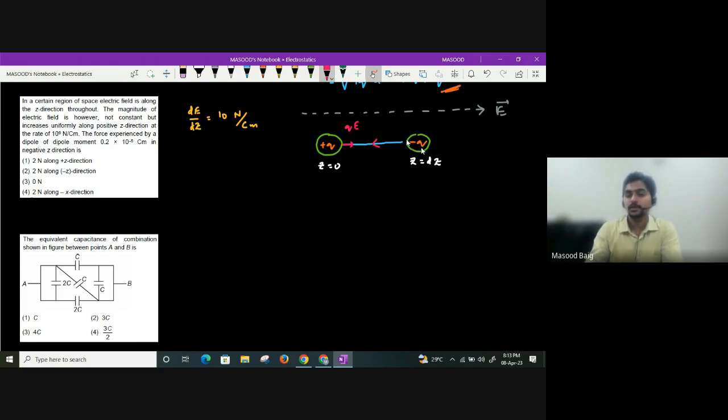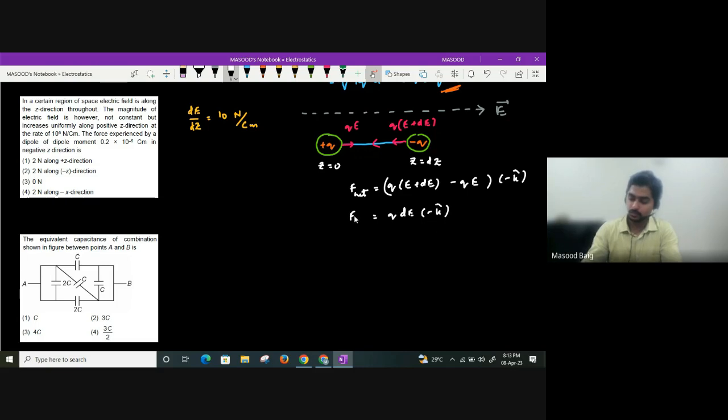It is a negative charge. Whenever negative charge is placed in an external field, it will experience a force opposite to the direction of field. And what will be the force here? Here you are going to get it as Q into E plus dE. Okay. Why? Because they have clearly mentioned it is increasing uniformly along positive direction. Okay. So what is the net force experienced? Can you please tell? The net force experienced will be, can I write it as Q into E plus dE along negative z minus QE. Overall, where will the net force be acting? It will be along minus k cap, guys. So I'll get it as Q into dE along minus k cap. Clear, all of you? This is the net force experienced.